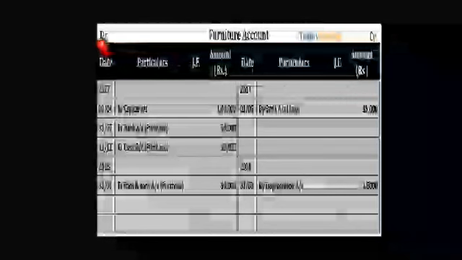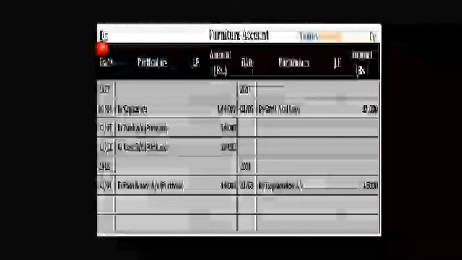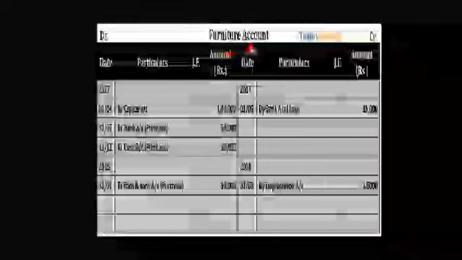On the second page, the right side, you write date, particulars, JF, amount, rupees. Above these columns you have to write debit on the left side and credit on the right side. In the center of the two pages you write the transaction heading: furniture account, cash account, purchase account, like that, the major heading.